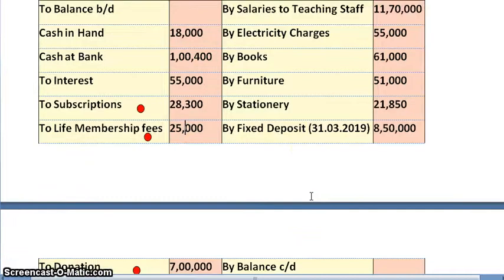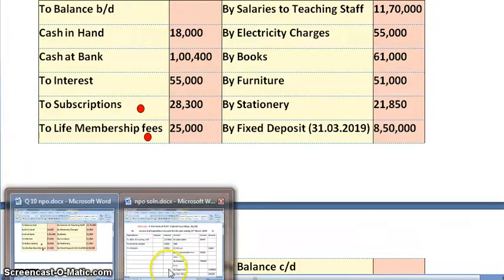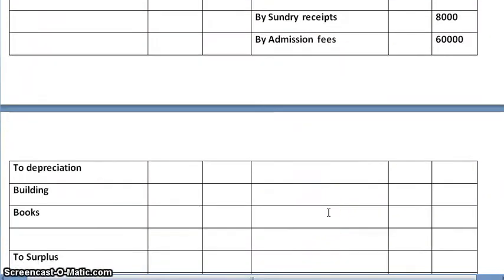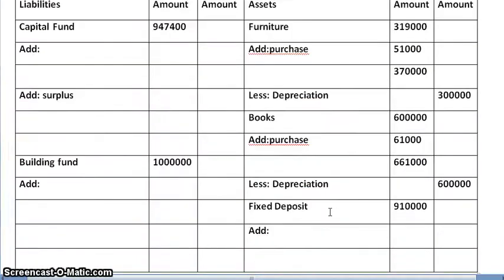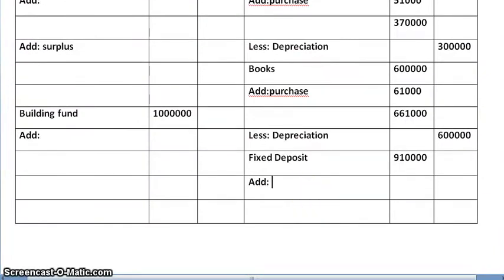Next, fixed deposit 8,50,000. So there is addition in the fixed deposit, balance sheet asset side. Amount is 8,50,000.